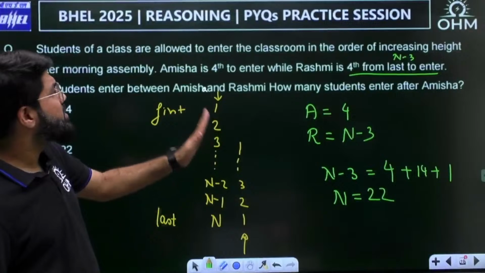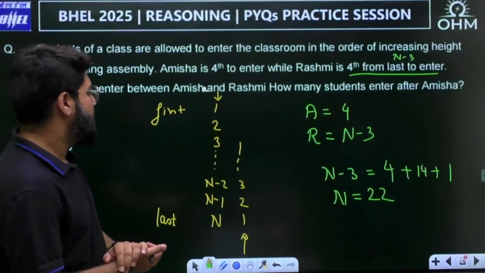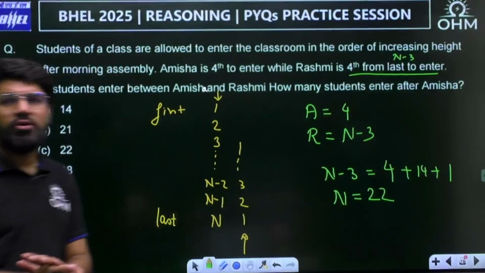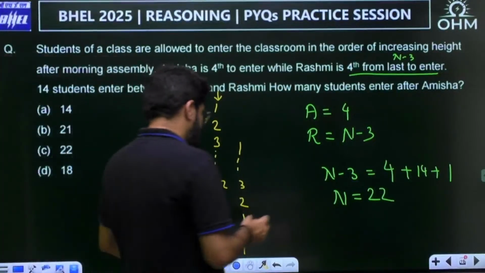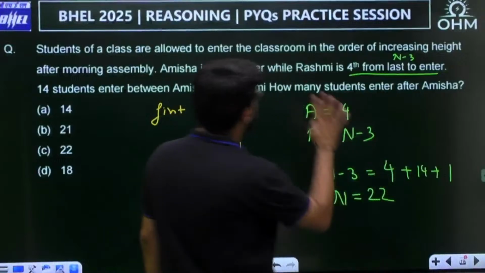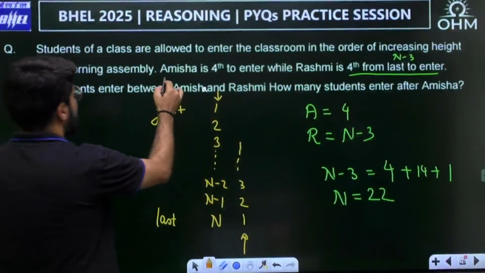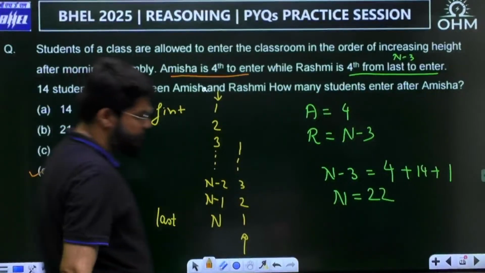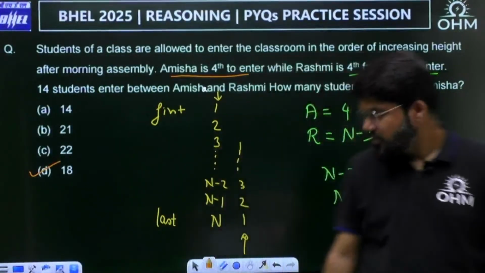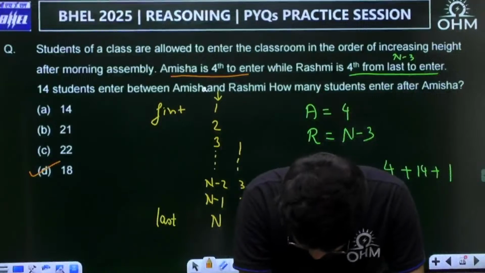Now, how many students enter after Amisha? Now your answer is clear. There are total 22 students. Amisha was fourth to enter. So how many will enter after her? It is 18. Option number D.